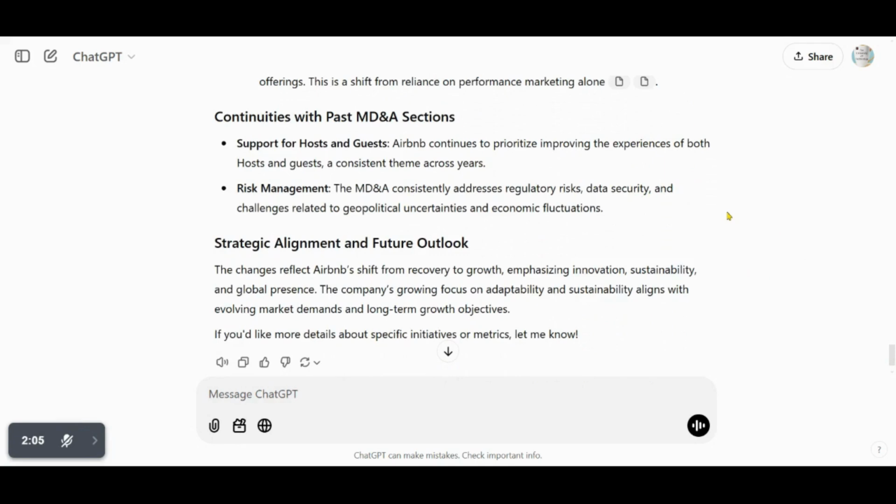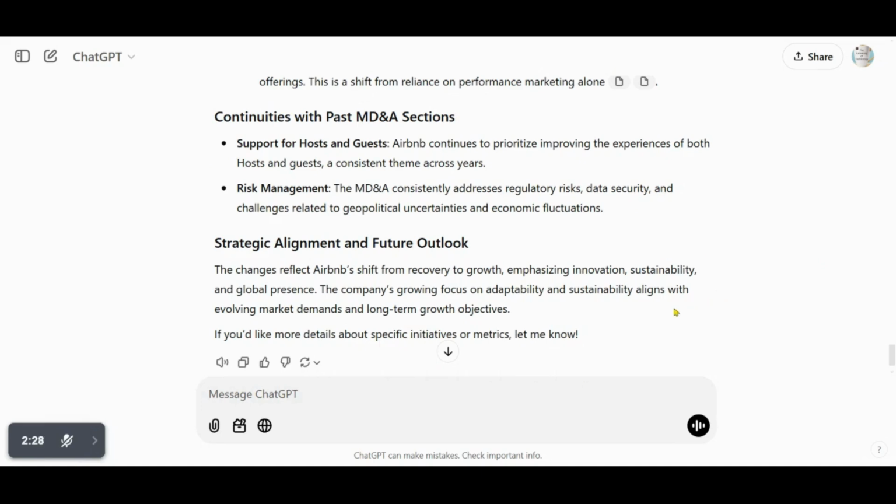Support for hosts and guests. Airbnb continues to prioritize improving the experiences of both hosts and guests, a consistent theme across years. Risk management. The MD&A consistently addresses regulatory risks, data security, and challenges related to geopolitical uncertainties and economic fluctuations.